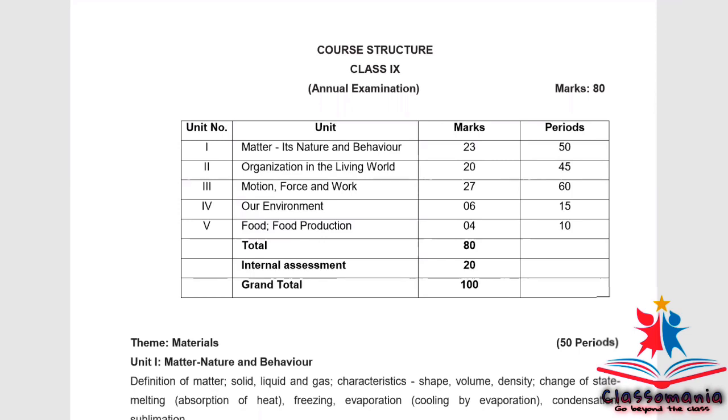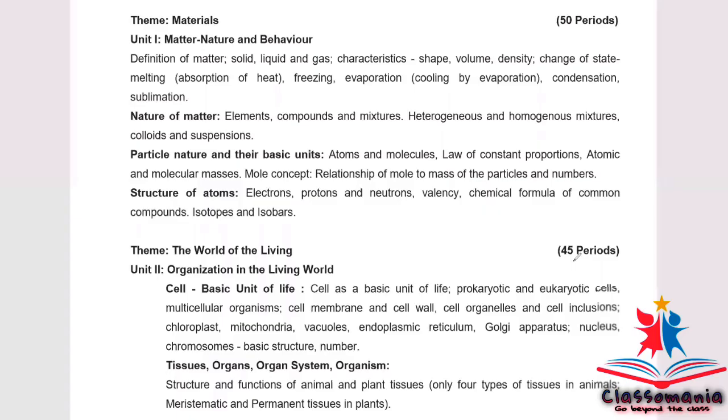So now let's go to the first unit. In Unit 1, Matter, nature and behavior, the first chapter, Matter in Our Surroundings, has been completely deleted from the course. All the topics, that is definition of matter, solid, liquid and gas, characteristics, shape and volume, density, change of state, that is melting, freezing, evaporation, condensation and sublimation.